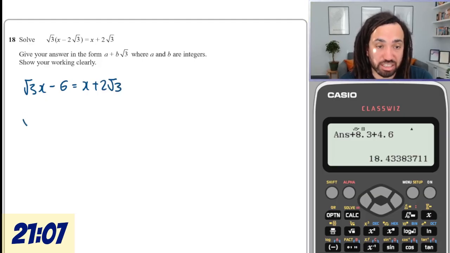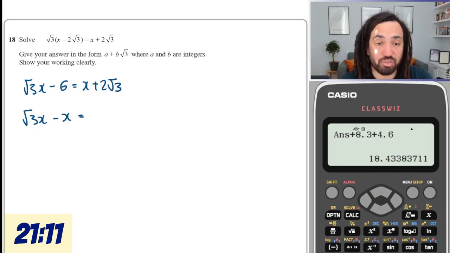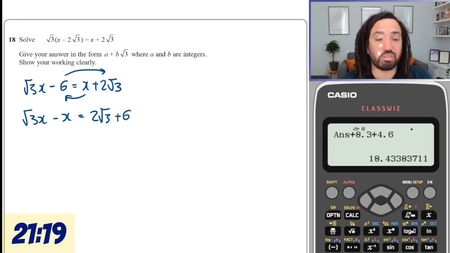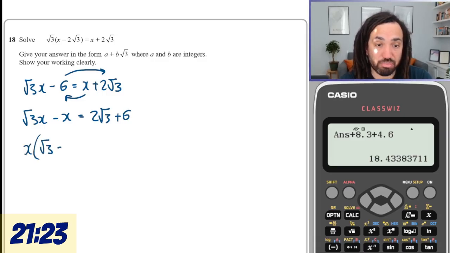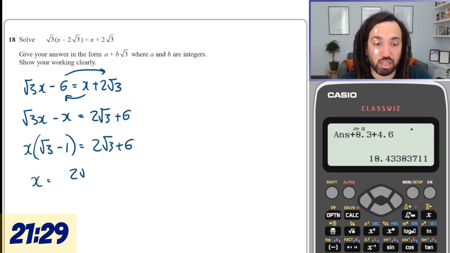Let's move all the x terms to one side. So minus the x, and then move the other term over. So that goes there, that goes there. So add 6 on. So it's 2 root 3 plus 6. We can then factorize over here, take out an x, which gives us root 3 minus 1, and that equals this, and then we can divide through like so,